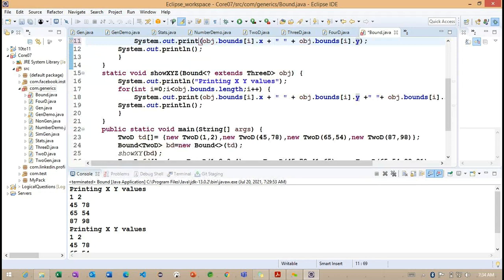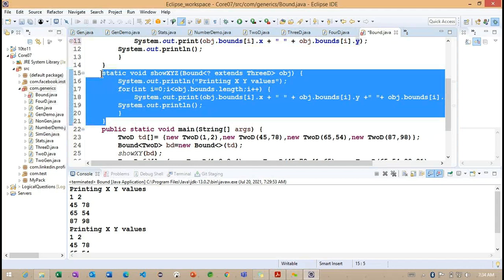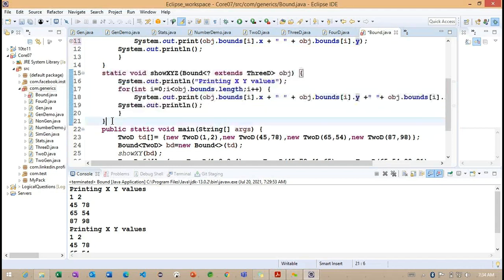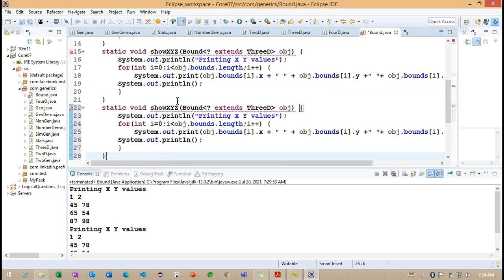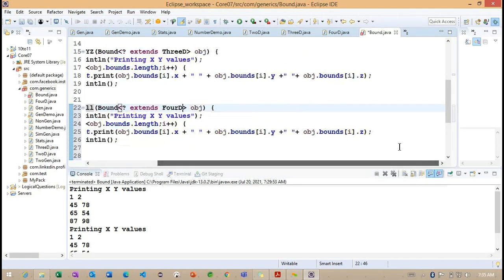In the same way, if we want to access the 4D values, we can define one more method, show all. Here we go for the 4D.